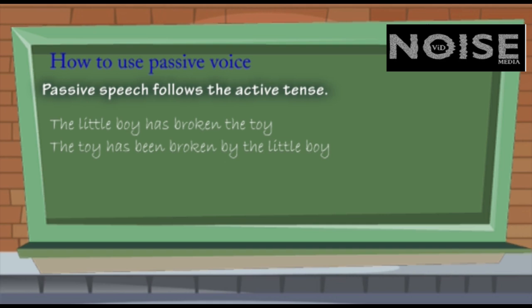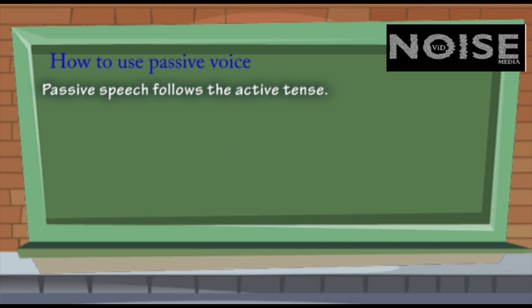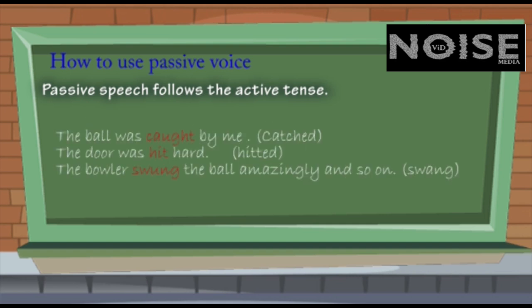Remember that a passive construction always takes the third form of the verb. It's very important. That is why you should learn the verbs well, otherwise you may commit a mistake though the structure of your sentence may be perfect. For example, many foreign learners of English may say, "The ball was catched by me." Can you guess what is wrong here? The ball was catched by me. And I hope you can guess easily there's something wrong with the verb catch. It should be caught. Second example, the door was hit hard.